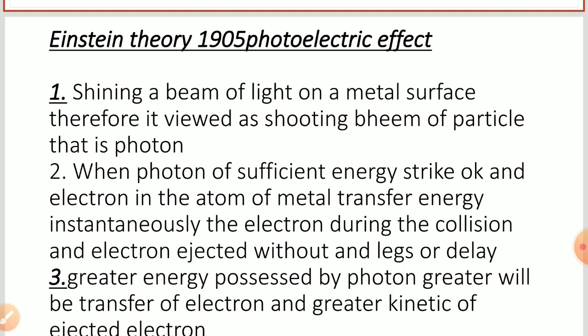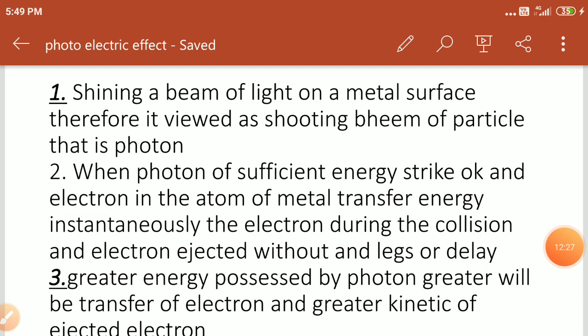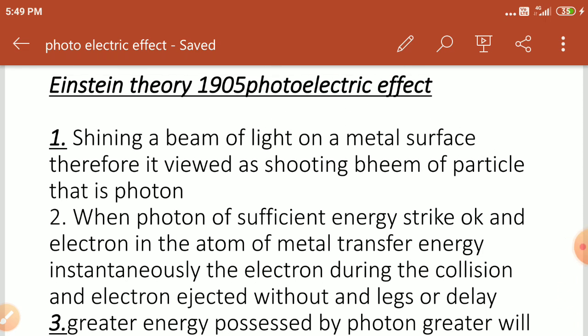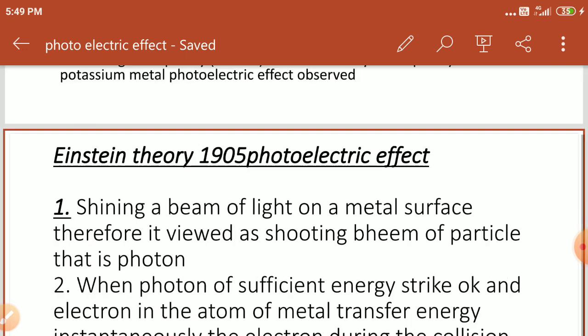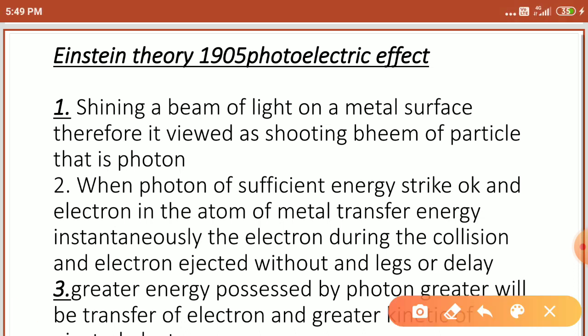So what did he suggest, students? A beam of light shining on the metal surface ejects electrons, which means the beam is made of particles.